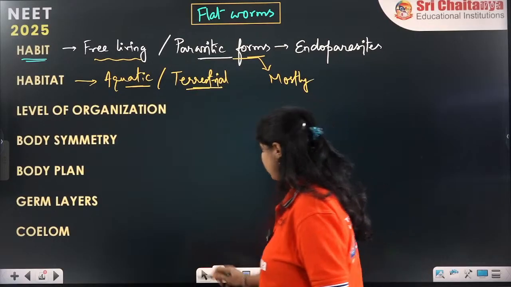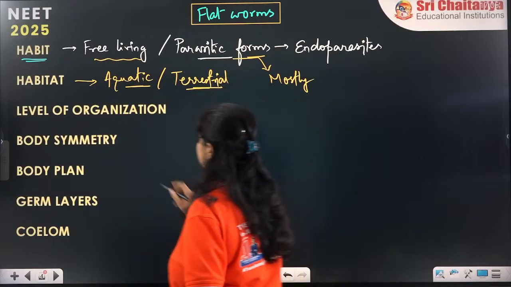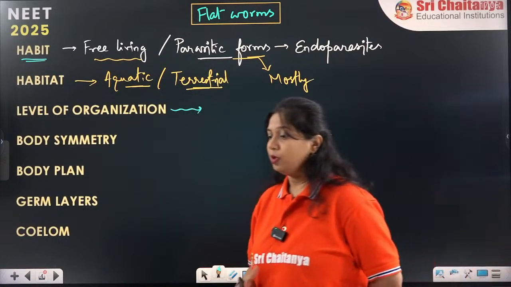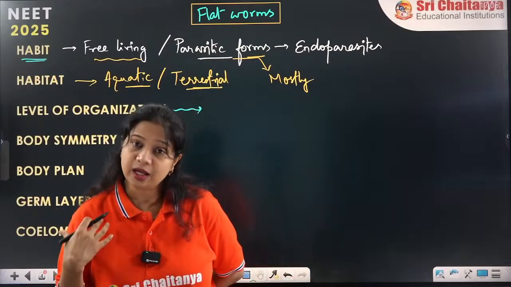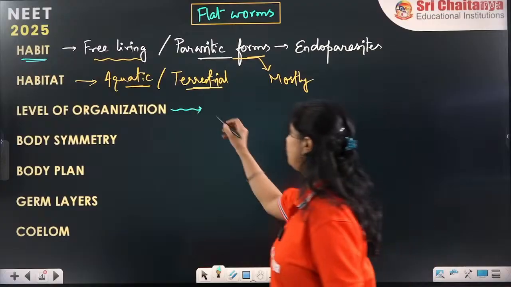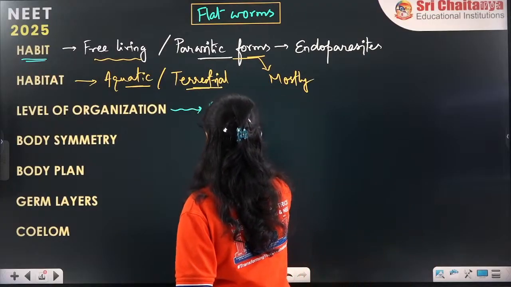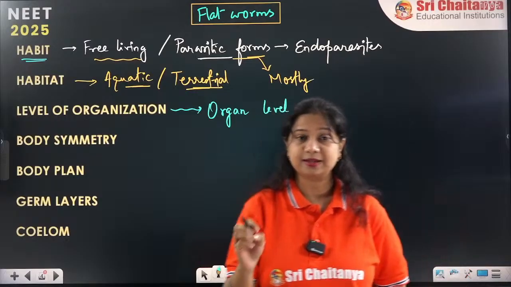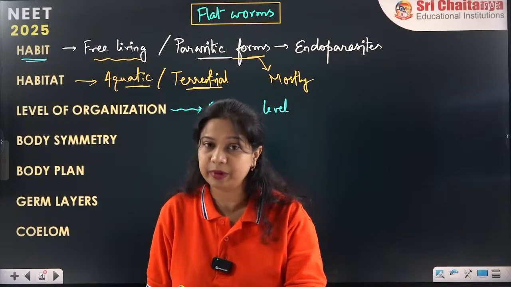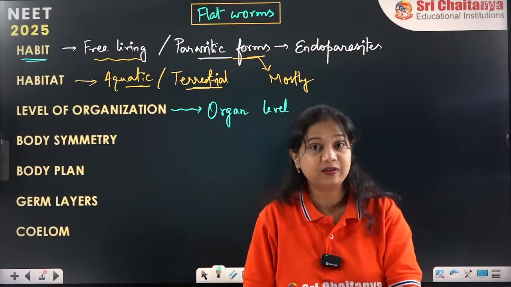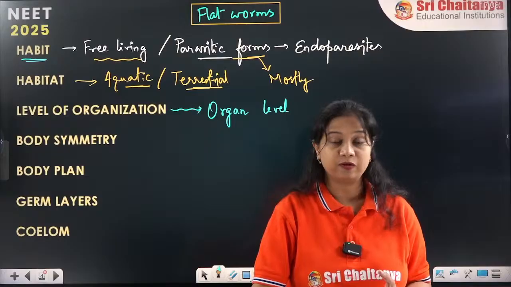Okay. Now coming to the level of organization. In case of level of organization here, the majority of books have given it as the organ level of organization. But in some cases, for example NCERT summary, and even some higher author books, they have given it as organ system level of organization.